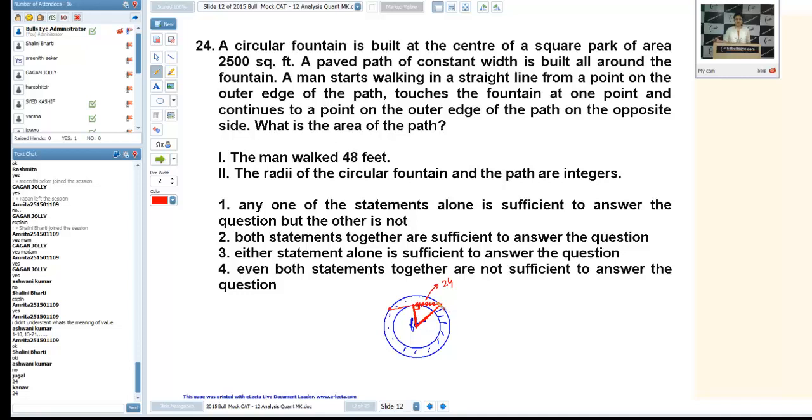Since the man has walked 48 feet, we are taking half of that. Now, since all the radii are given in integers, the only Pythagorean triplet that is possible in this range is 7, 24, 25. Why so? Because if you take 25 here, the radius of the outer circle will be 25, so the diameter will be 50. That is the only possibility, because in any other case you will get a radius of more than 25, which will not fit into this square. That's why by using both these statements together, we can answer this question.